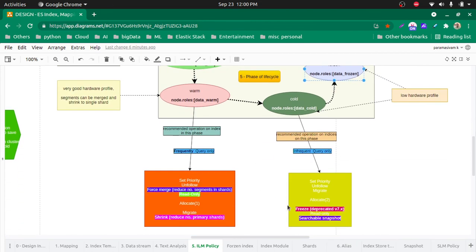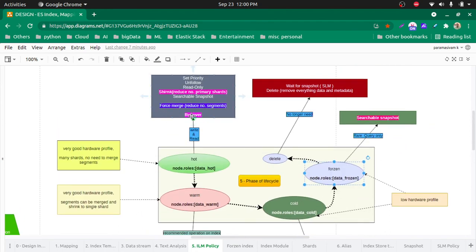So in frozen, we use read only and searchable snapshot. That means you can query, otherwise you cannot write. Then there are allocate, unfollow, set priority. You can, but I don't think you will use set priority, unfollow, something like that. So mostly force merge, rollover, shrink, read only, searchable snapshots. These are the different actions, and of course delete. You can delete. So these are the set of actions which can be performed on an index in a particular phase.